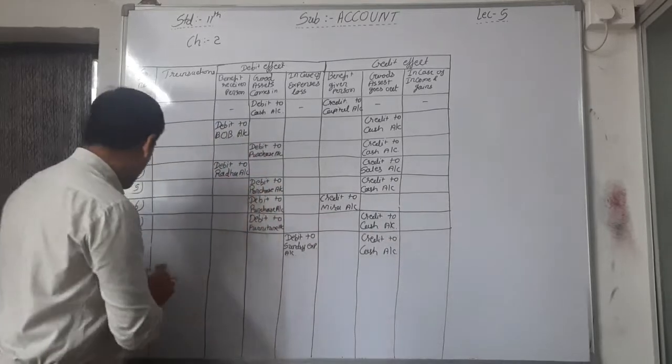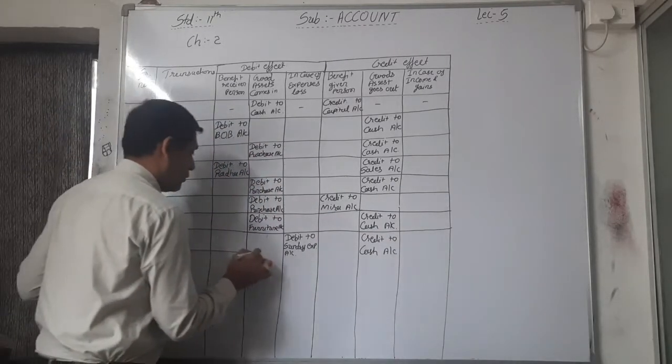That's why credit to cash account. Okay.